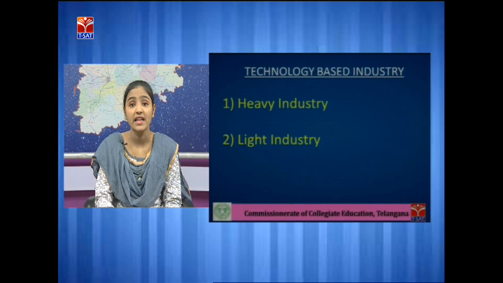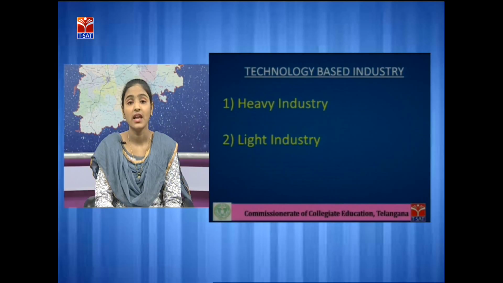They use highly sophisticated technology. As investment is more, they put more investment in the technology and use expensive machinery to produce their goods. So they use highly sophisticated technology to produce their goods. It is called a heavy industry. An example of heavy industry is the steel industry. Steel industry is also called a heavy industry because they use highly sophisticated technology to produce their goods.